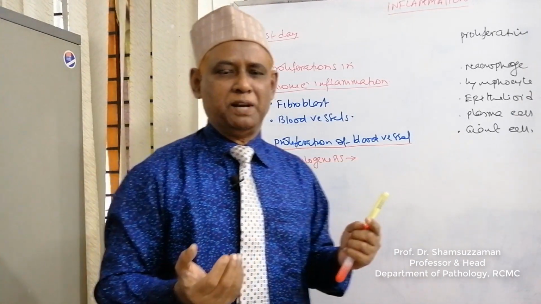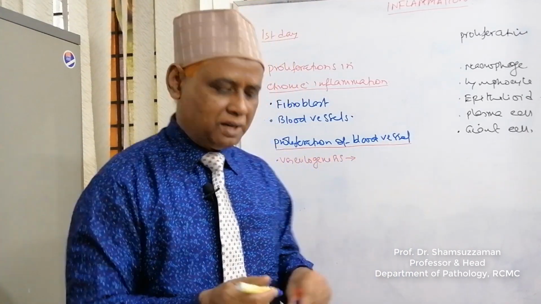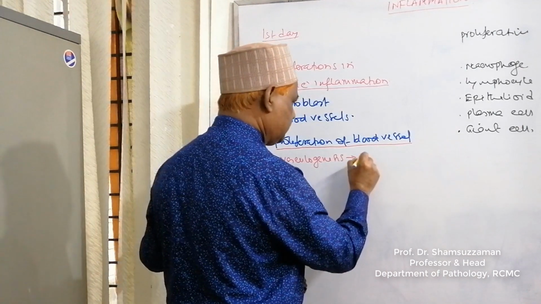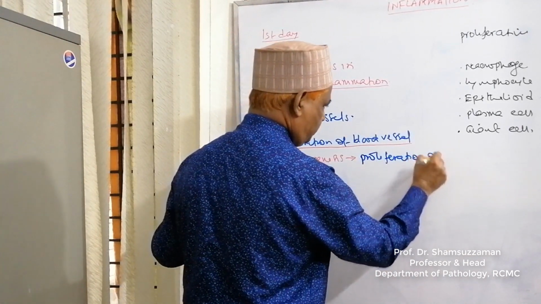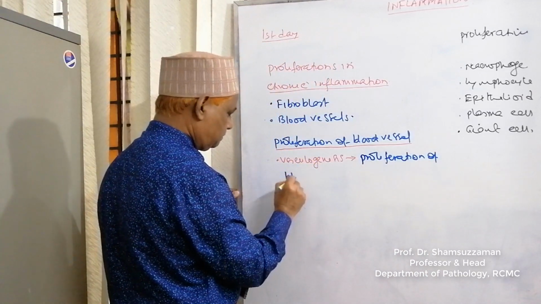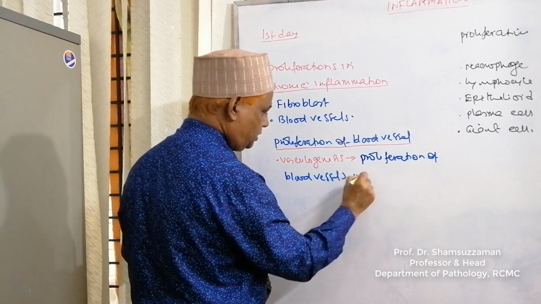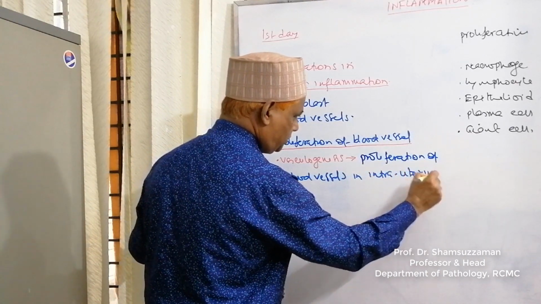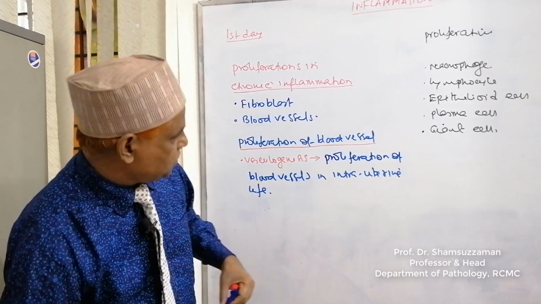The proliferation of blood vessels in intrauterine life is called vasculogenesis.